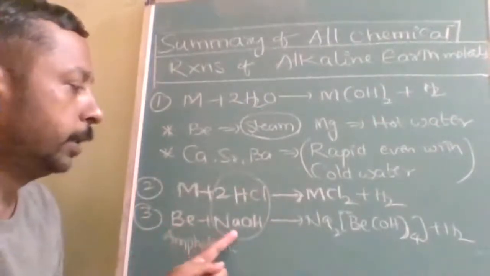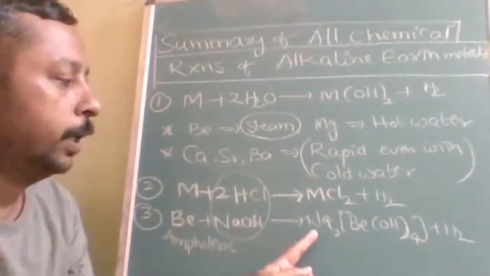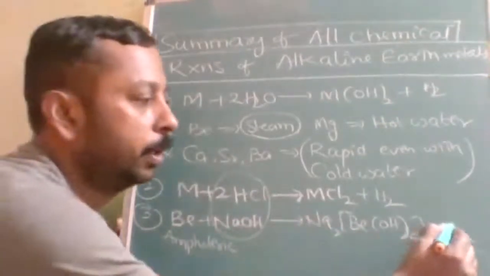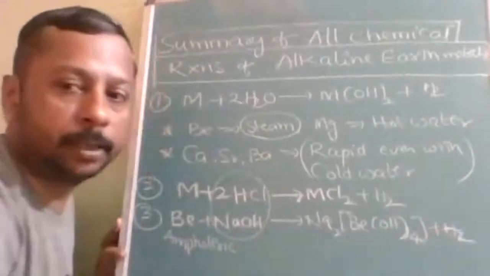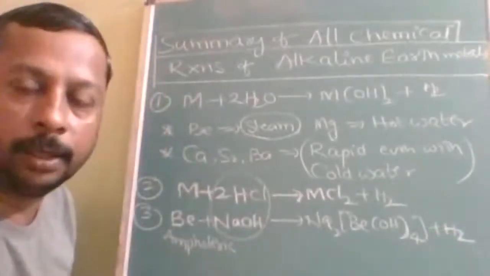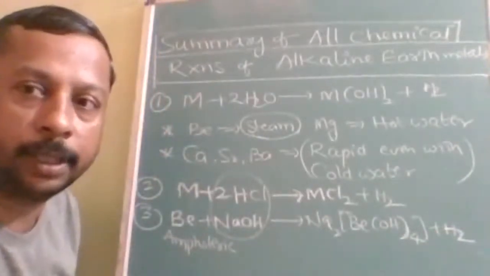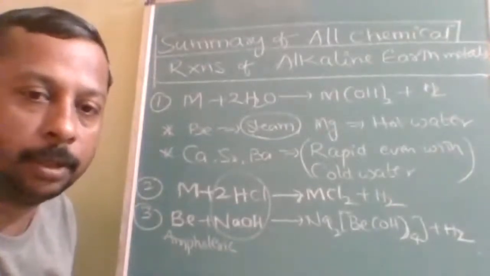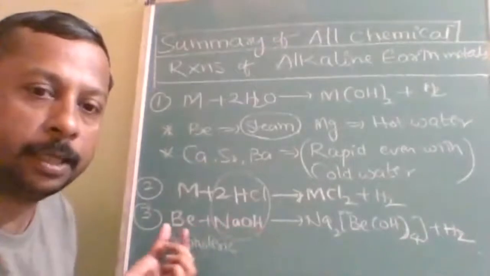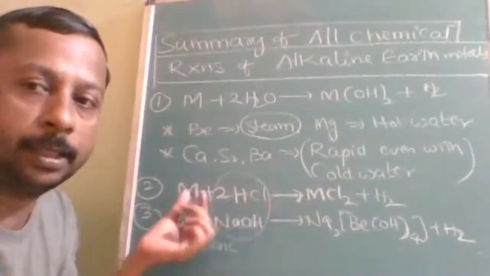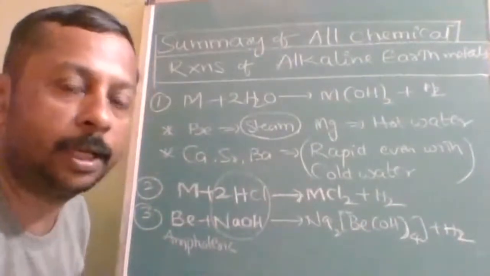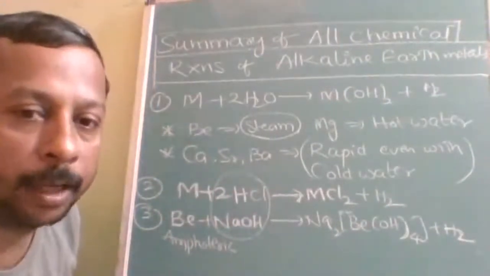In the same way, beryllium plus NaOH gives Na2[Be(OH)4]. It is not a problem about the product; we should understand what the reaction shows. It can react with base as well as acid, because with base it acts as an acid, and with acid it acts as a base. If it can react as an acid as well as a base, it is amphoteric.